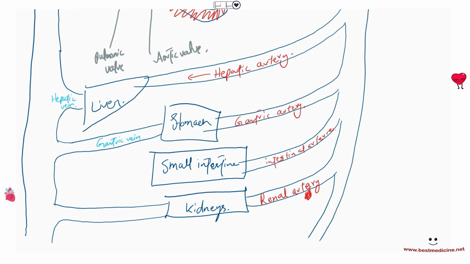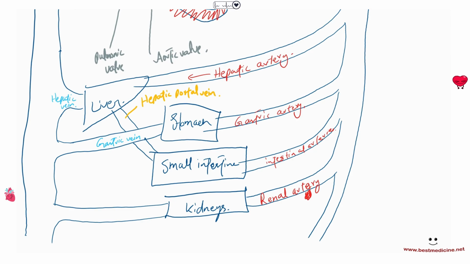So there's a vein that makes a portal between the small intestine and the liver. Okay, small intestinal veins do not directly drain into the inferior vena cava. It has to go to the liver first so that any drugs or any toxins can be detoxified, and then it is allowed to return back to the systemic circuit. So there is a vein that forms a portal between the small intestine and the liver, and that is called the hepatic portal vein. Okay, hepatic portal vein. Because it forms a portal between the liver and the small intestines.